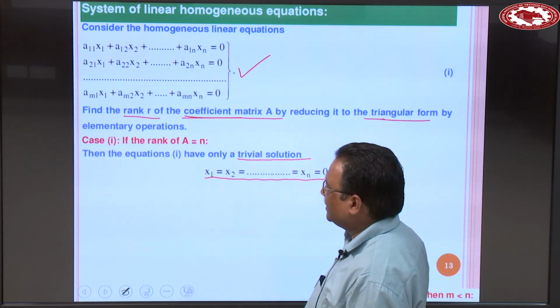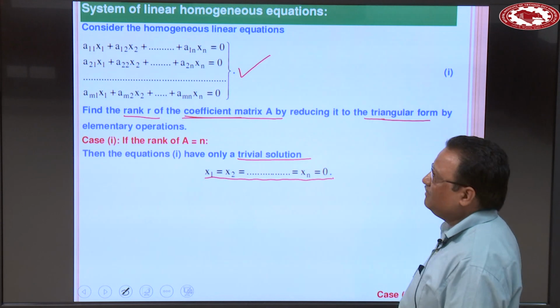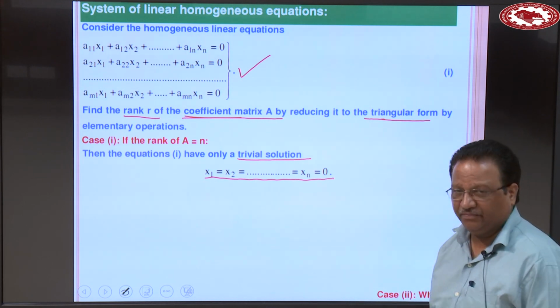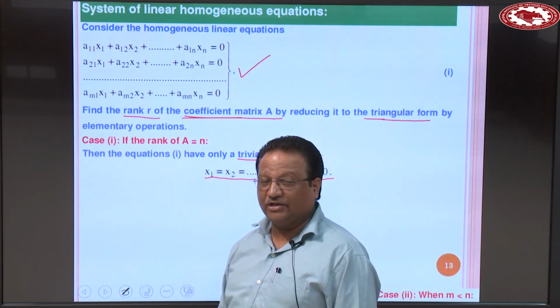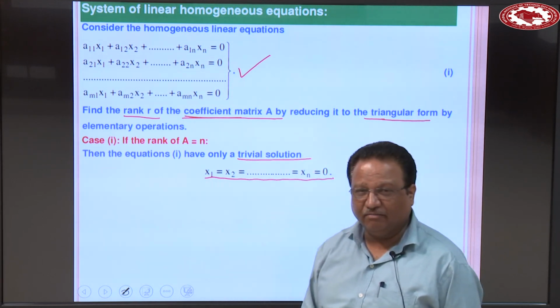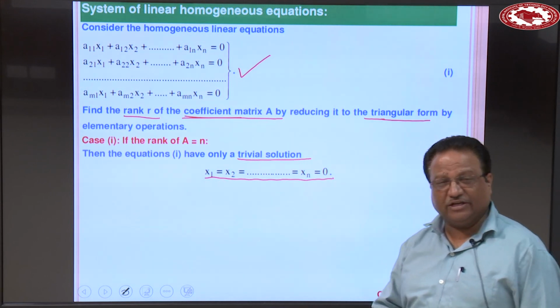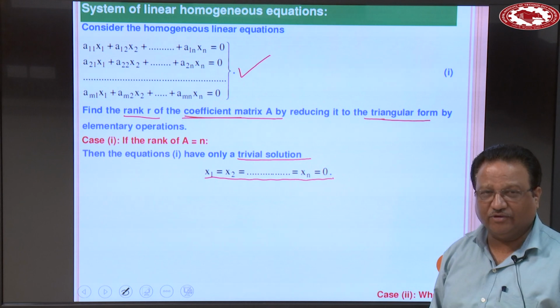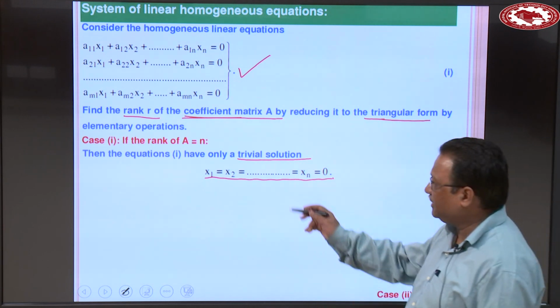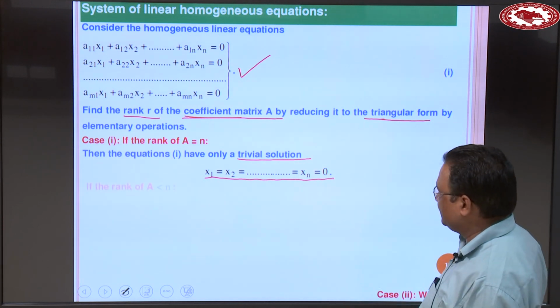Rank of A is equal to n. We have n unknowns and rank of A is n, so we get a unique solution. Clear? But in this case, the unique solution is trivial. You do not have to evaluate it. That trivial solution is x1 is 0, x2 is 0, and so on, xn is 0.